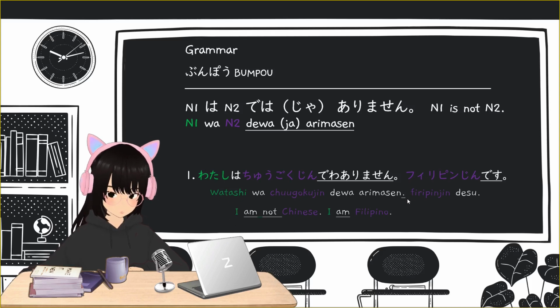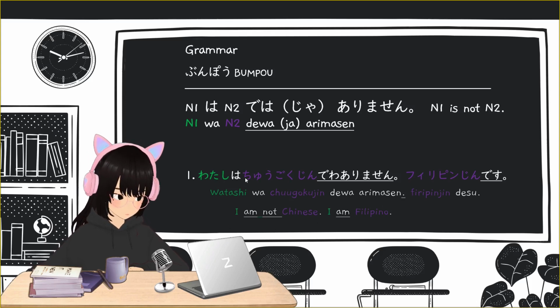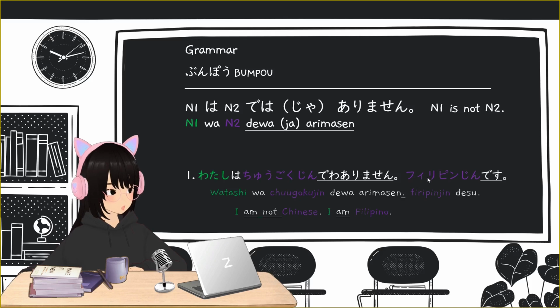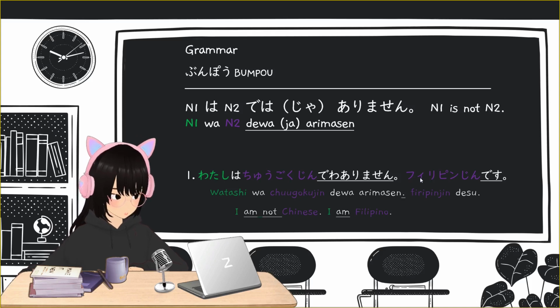So the second sentence: I am not Chinese, I am Filipino. Watashi wa Chugoku jin dewa arimasen, N1 wa N2 dewa arimasen. Philippine jin desu, so N1 wa is omitted, N2 desu. We have here two sentence structures.